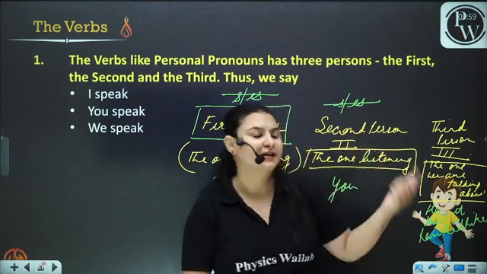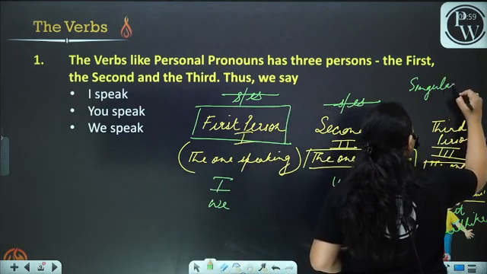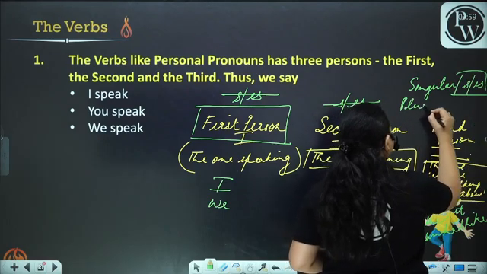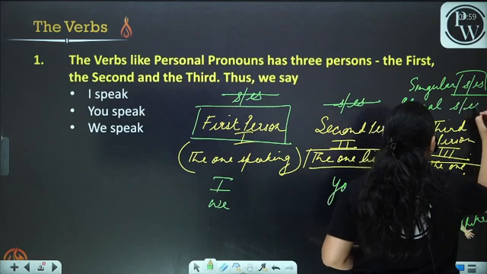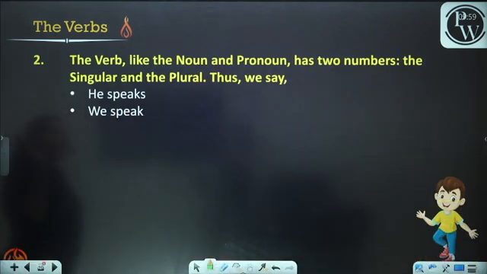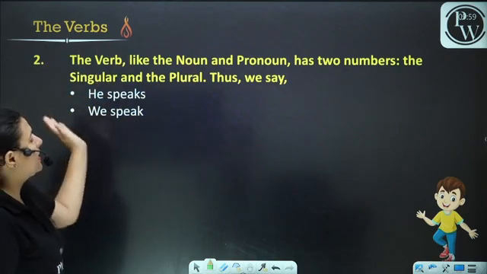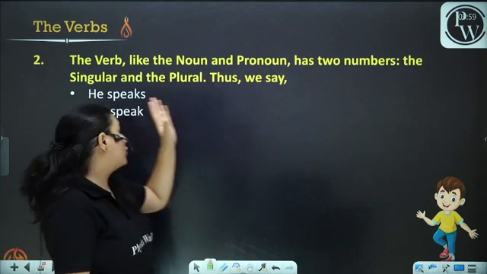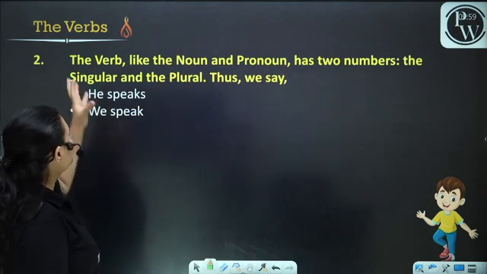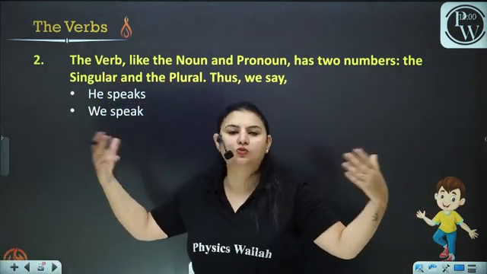So, we have a simple rule that with singular, we put S and ES, and with plural, we do not use S and ES. Okay? Now, the verb, like the noun and pronoun, has two numbers, the singular and the plural. For example, we say, he speaks, we speak. The verb has two numbers, singular and plural.